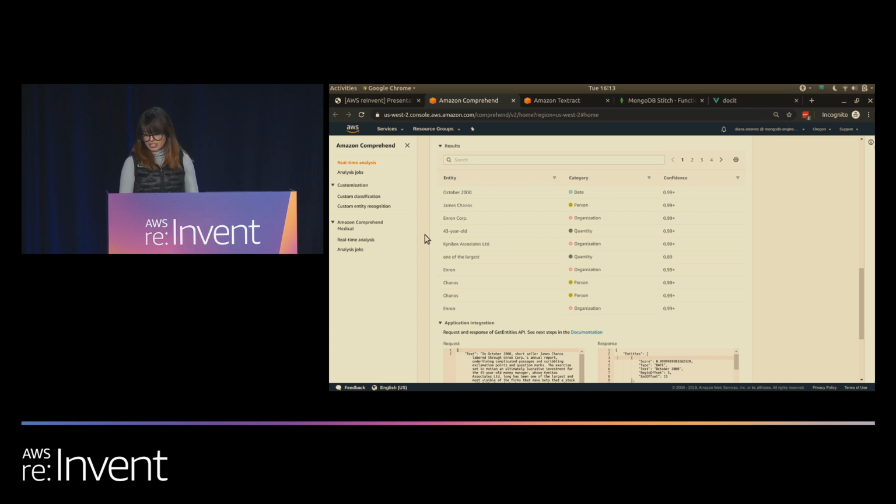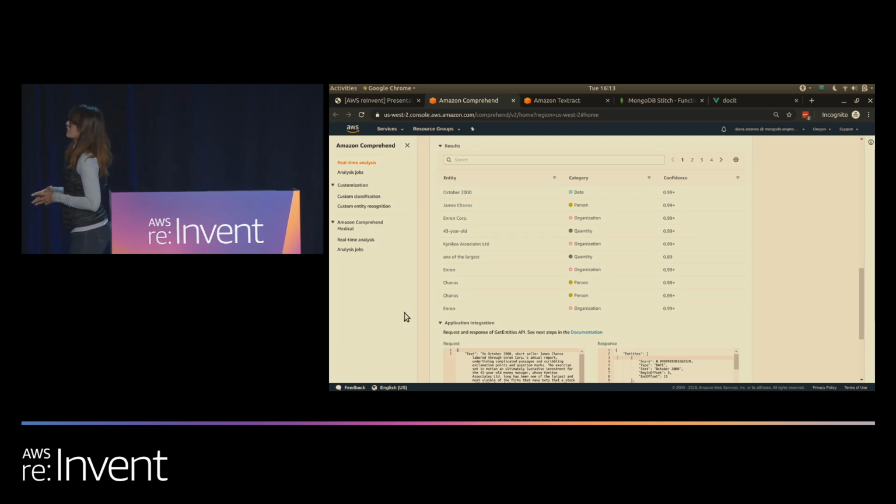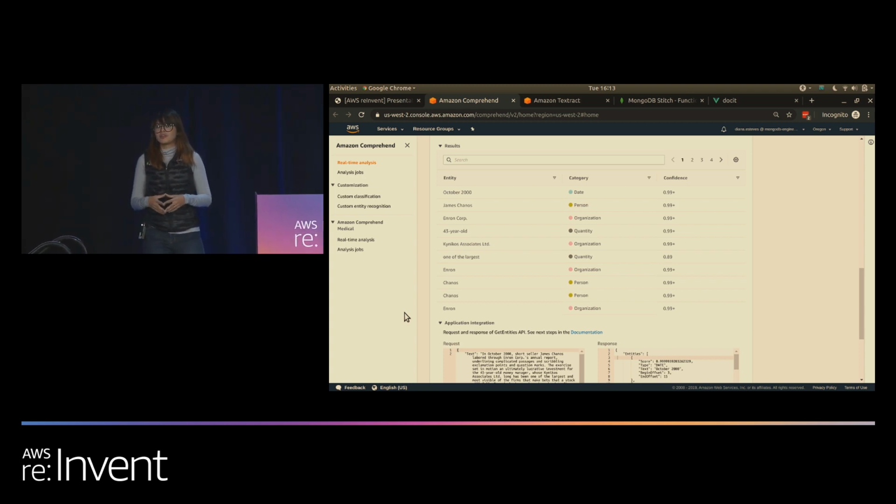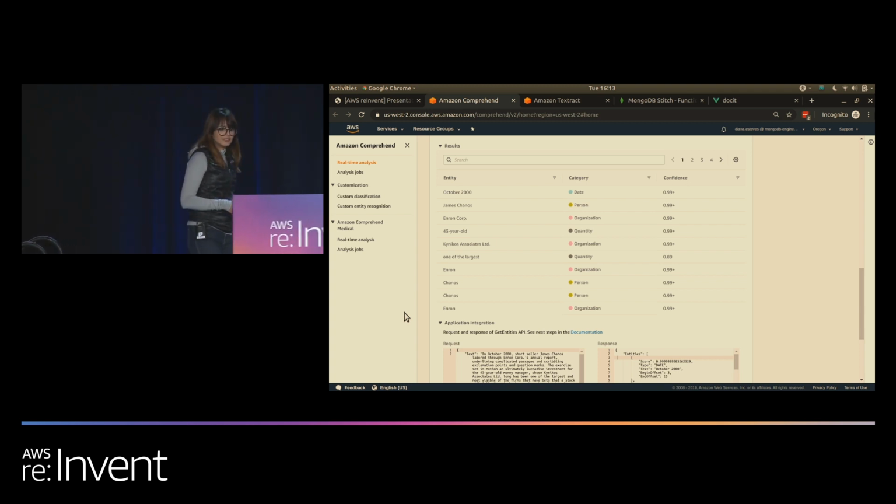Comprehend also offers an asynchronous option, which means I can specify an S3 URI, run, and get back a job ID. We were able to run the entire Enron corpus, that's over 500,000 emails, in a matter of hours, not years.